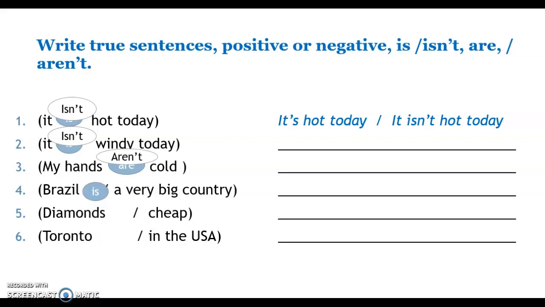Brazil is a very big country. There is no question about that. It is like that. Diamonds are cheap. No, they aren't cheap. It's wrong. They are expensive. Okay, it's wrong, of course. No, they aren't. You have to write aren't there. Toronto isn't in the USA, of course, because it is in Canada.